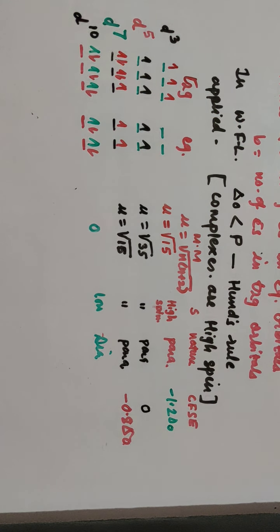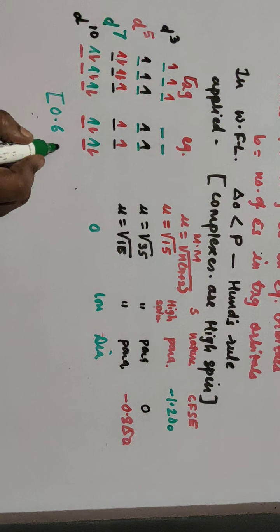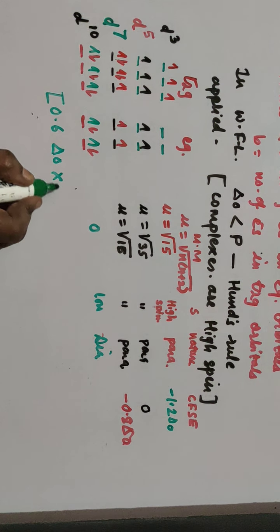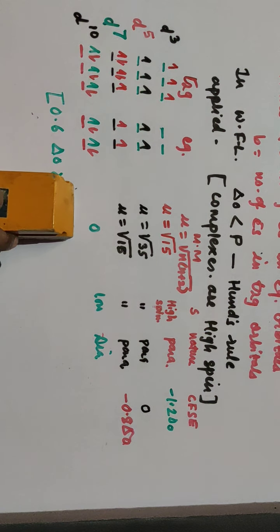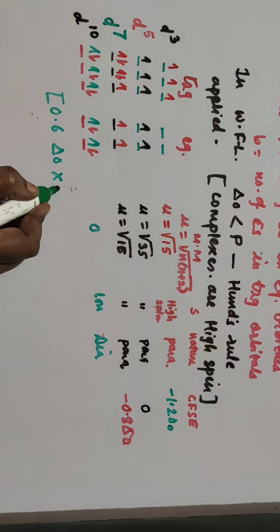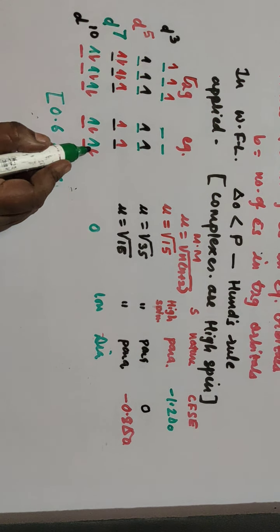What about the crystal field stabilization energy? You put the value for the crystal field stabilization energy, and this is again equal to 0. Why is it so? Because the formula is 0.6 delta 0 into A. Now A is 2 plus 2 plus 2, and it is 6. No, sorry, it is 4.